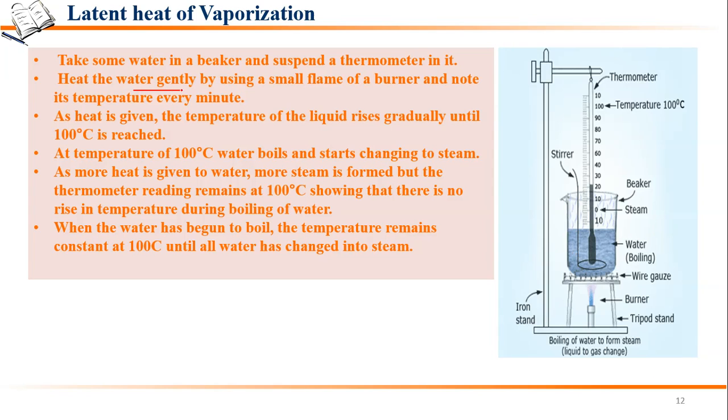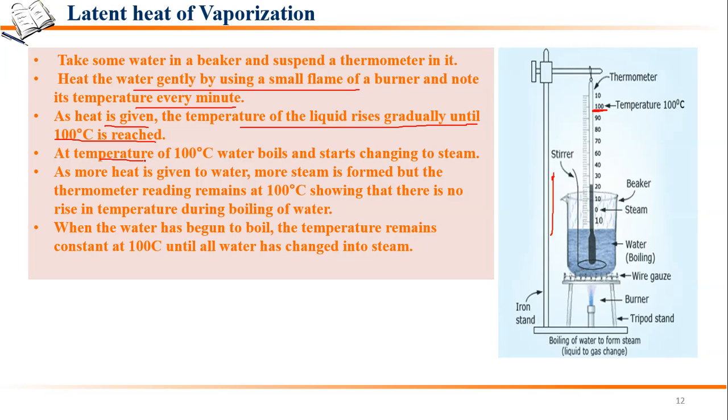Now heat the water gently using a small flame of a burner and note its temperature every minute. As heat is given, the temperature of the liquid rises gradually until 100 degrees Celsius is reached, which is the boiling point of water. The temperature will keep on increasing until it reaches the 100 degrees Celsius mark.